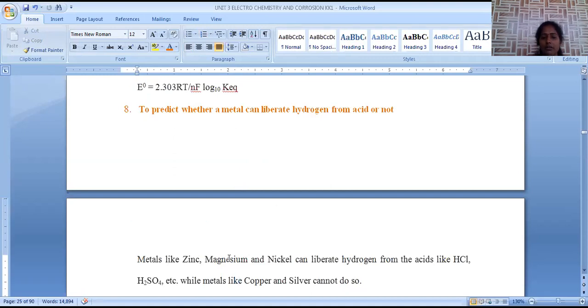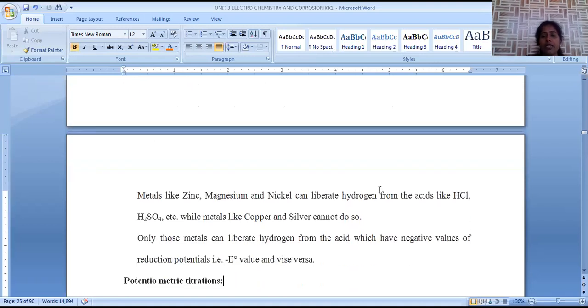How it is predicted: when an acid is added to a metal lying above hydrogen, that means anodic metals have the tendency to liberate hydrogen from that acid. We may take either sulfuric acid or hydrochloric acid. Any acid when added to zinc, magnesium, nickel, sodium, calcium, any metal lying above hydrogen, all are anodic metals. That's the reason why they have a strong tendency to liberate hydrogen gas.